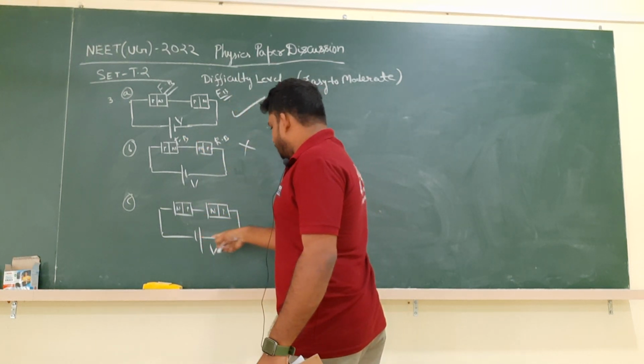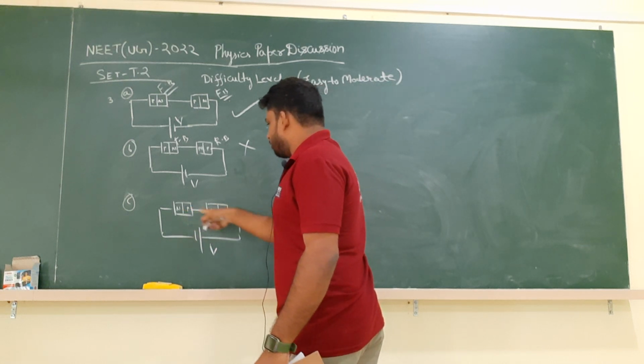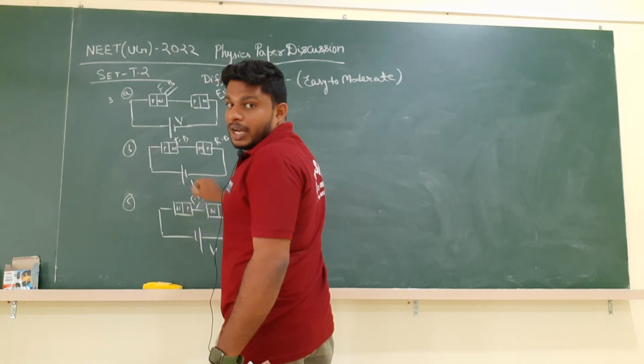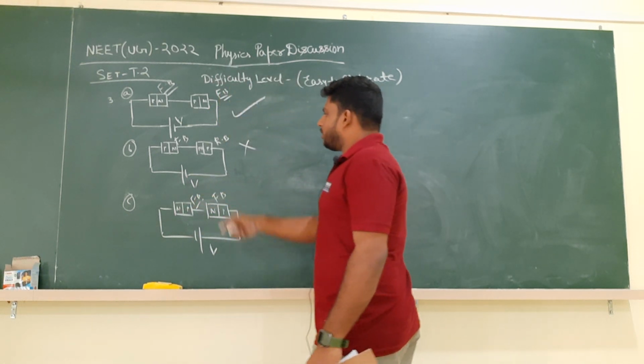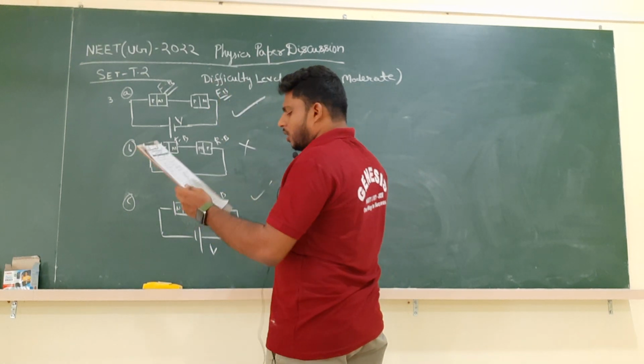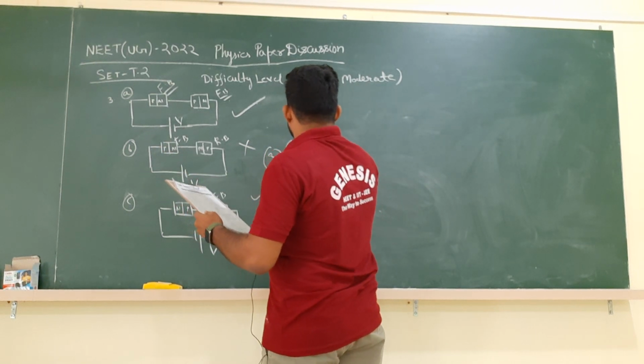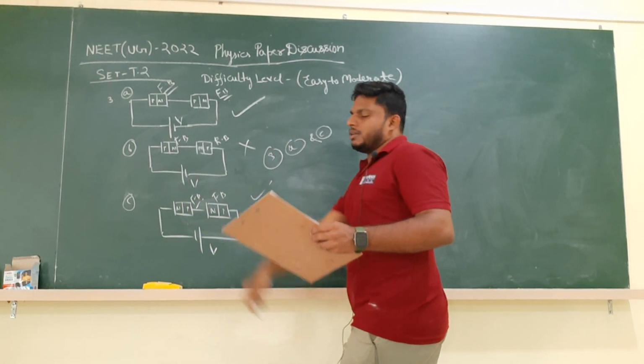Here again, P is connected to positive, N is connected to negative for both of them. So therefore, it is forward biased. It is also forward biased, and therefore we can say that these two will have same potential difference. So what is the option? A and C will have same potential difference. So third option is correct.